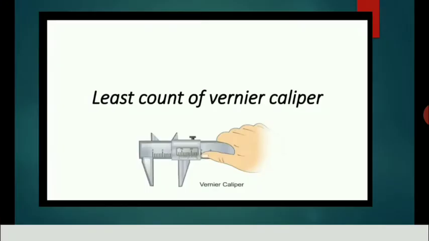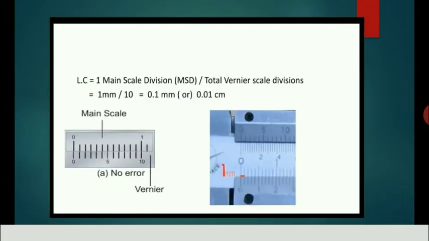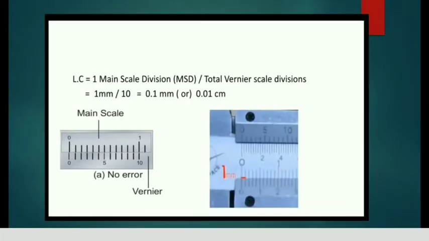Least count of Vernier caliper. A Vernier caliper is a versatile instrument for measuring the dimensions of an object, namely the diameter of a hole or the depth of a hole. The least count of the Vernier caliper is 0.1 mm. Least count is equal to 1 main scale division by total Vernier scale divisions, which is equal to 1 mm by 10, equal to 0.1 mm or 0.01 centimeter.